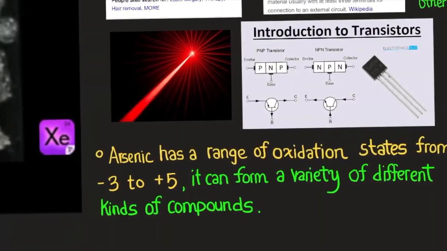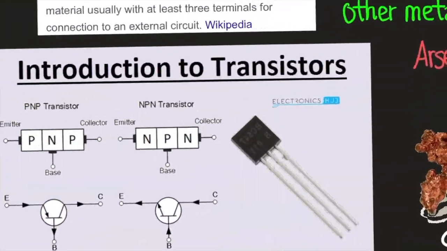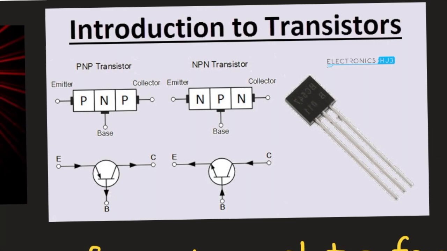So transistors, here's just more information on transistors. Here we have 2 types of transistors. We have PNP and NPN junctions. PNP simply means that it's relatively more positive here, which means it has fewer electrons here and more electrons here, and in the other it has more electrons here and fewer electrons here. And this is how they differ. And these are used in computers and in this iPad that I'm using to record this.